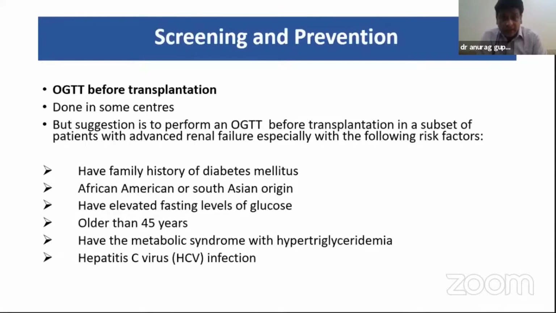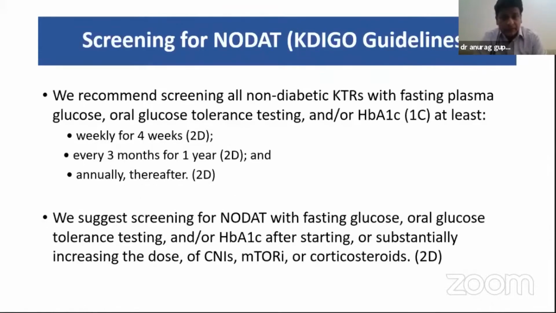It is a practice in some centers, but the suggestion is to at least perform OGTT in patients with advanced renal failure having high risk factors like family history of diabetes mellitus, race in the form of African Americans and Hispanics, elevated fasting glucose levels, older than 45 years, metabolic syndrome with hypertriglyceridemia, and hepatitis C infection.